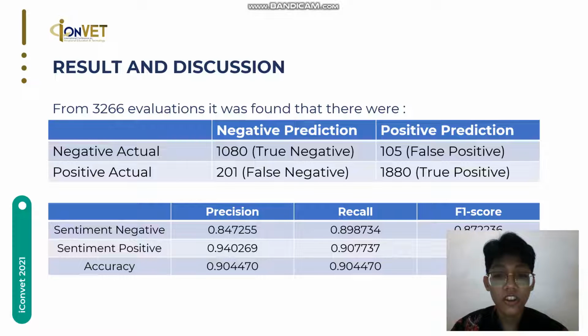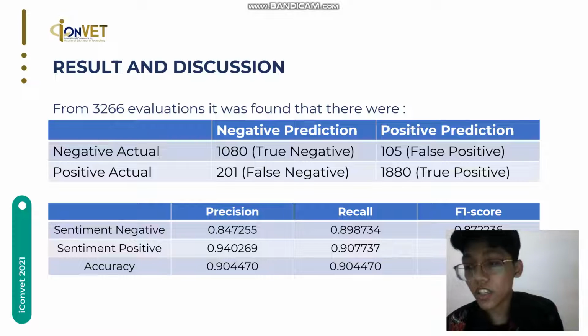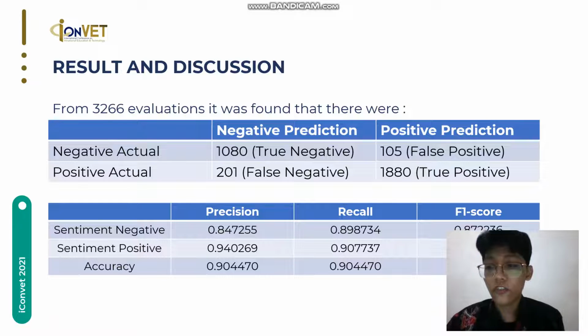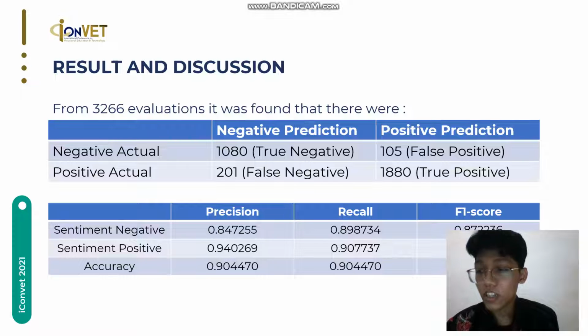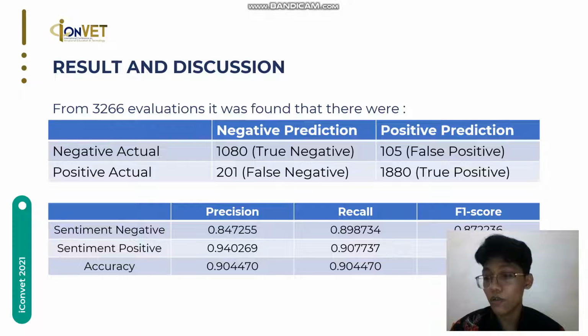Here's the result of the sentiment analysis. After completing testing using testing data from 2,266 evaluations, it was found there were 118 evaluations that were predicted to have negative sentiment and match the actual label. And then there are 201 evaluations that are predicted to be negative and do not match the actual label, or we call it false negative.